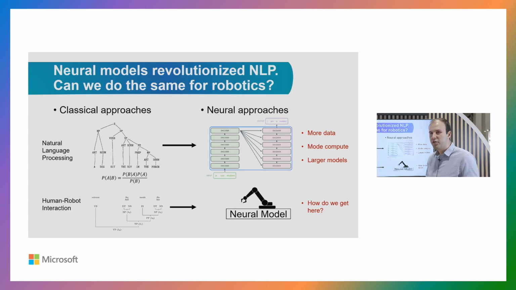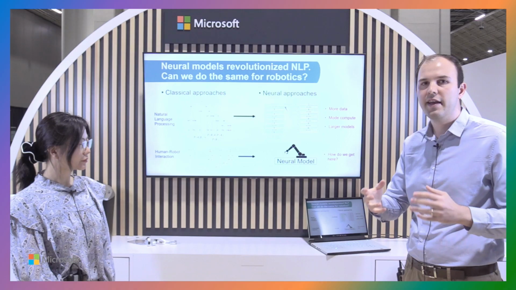What we want to do with this paper, with LATTE, is to follow some of the recent advancements we've seen in natural language processing and try to use them for robotic systems as well. In traditional natural language processing, we've seen a shift from traditional architectures that deal a lot with language parsing towards newer approaches that use large language models to process this data in an end-to-end fashion.